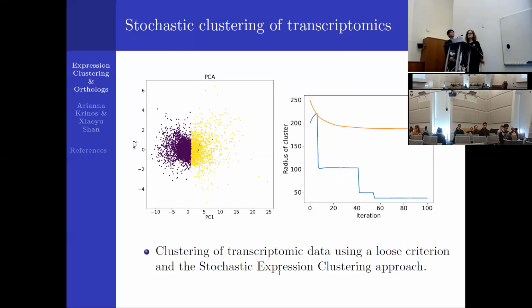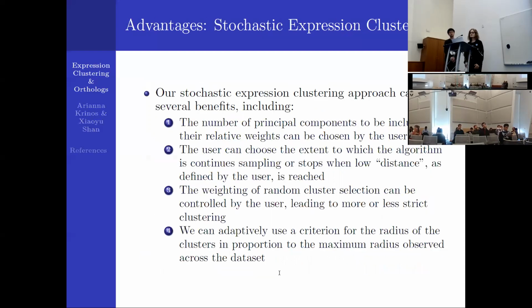On the right there, you see the radius of the clusters going down with each iteration, so that's the maximum distance from any point to the average center of that cluster. So you can see it decreasing over time as you would hope over the course of the iterations. The benefits of this clustering algorithm are really the modularity as well as the hard clusters being assigned, combined with the probabilistic approach.